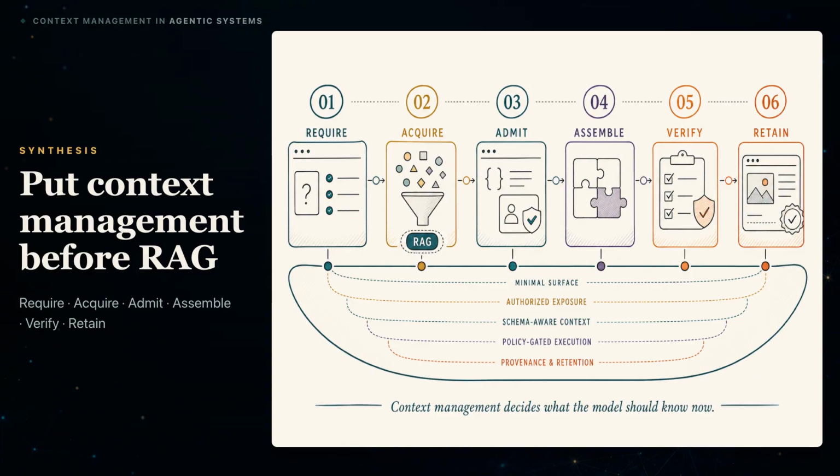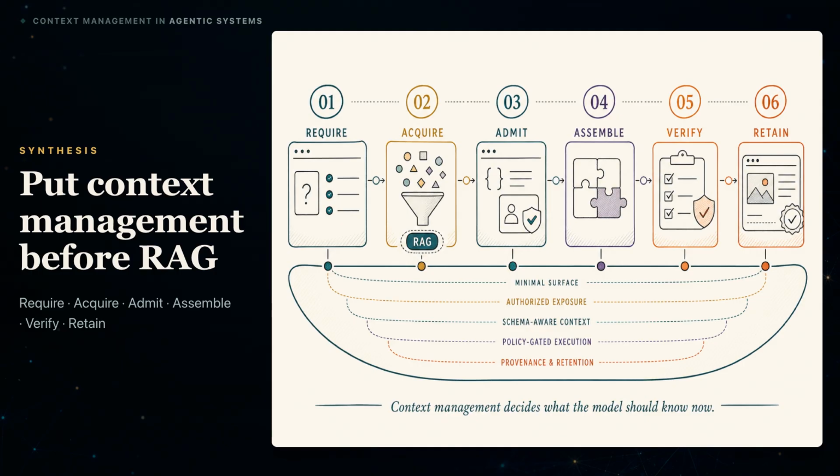Here is the production checklist. First, define what the next call must know, preserve, and produce. Second, choose the least complex acquisition route that can supply sufficient evidence. Third, admit only authorized, current, traceable, and necessary material.